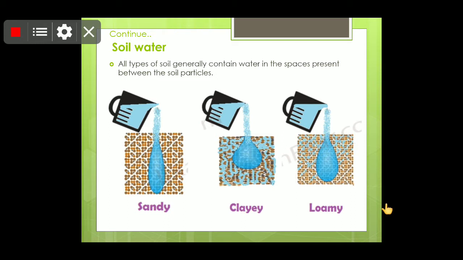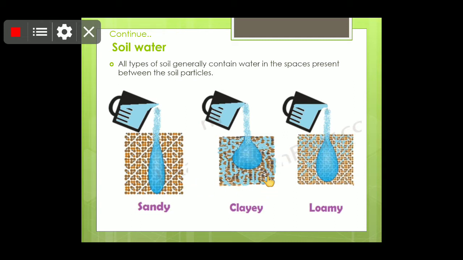So here children, sandy soil. The particles in sandy soils, the majority of them, I can't say that all particles are big, because soil is a mixture, but the majority of particles are bigger. So that is why children, it has a very bad water holding capacity. That is why you can see in the regions of the desert, xerophytic plants like cactus and all can grow, which do not need much water.